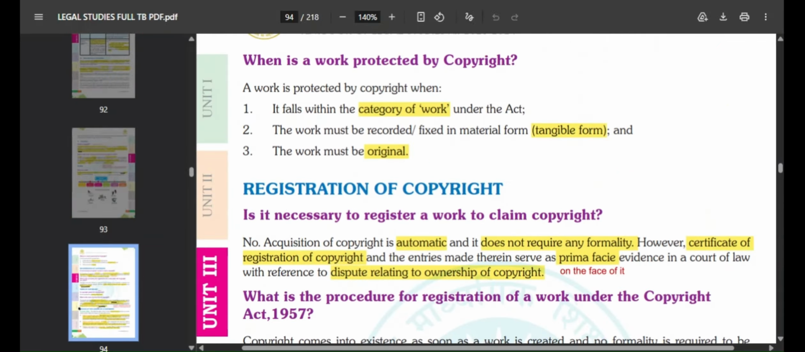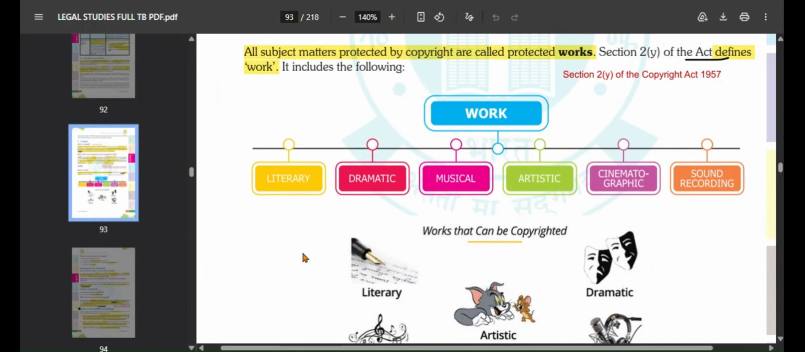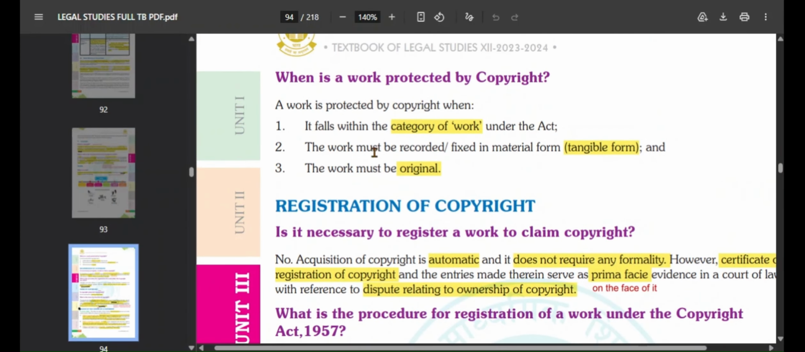Now, when is work protected by copyright? So when can work be protected by copyright? If it falls within the category of work, if it falls under any of these six things, and not or, the work has to be recorded, it has to be in a fixed material form, in a tangible form. You can see it or you can touch it, tangible form. And lastly, the most important, it has to be original.